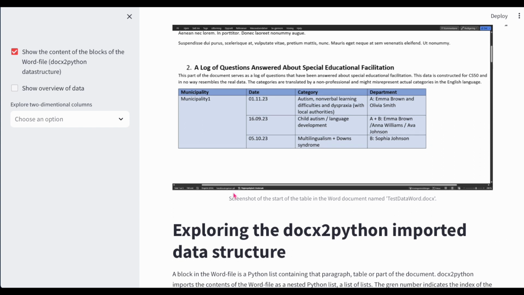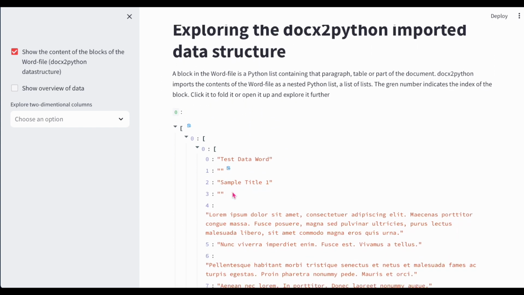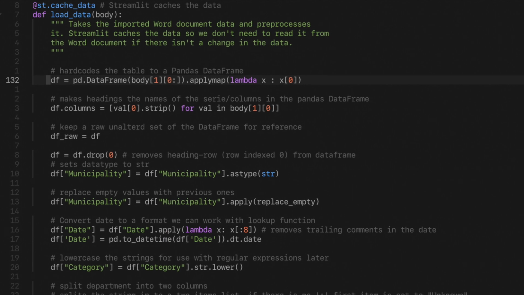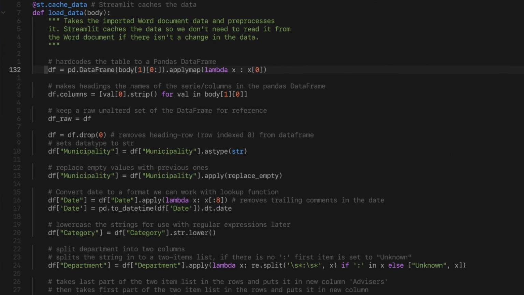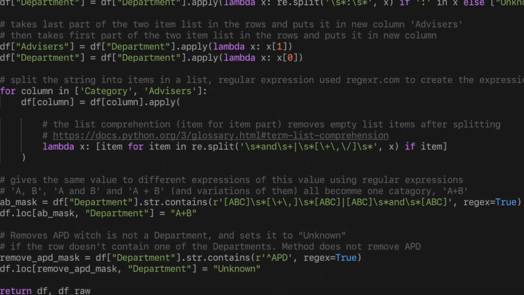I started by importing a table from a Word document with the help of docx to Python. I used the pandas data frame as my data structure. The pre-processing relies heavily on lambda functions and regular expressions to filter and clean up the data.